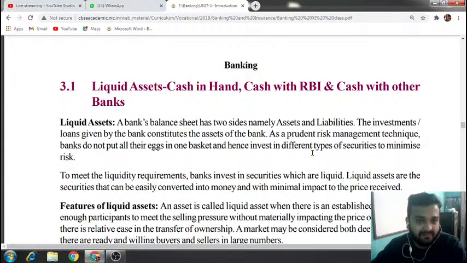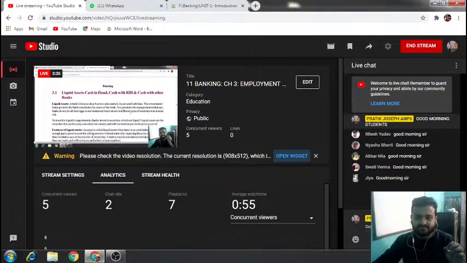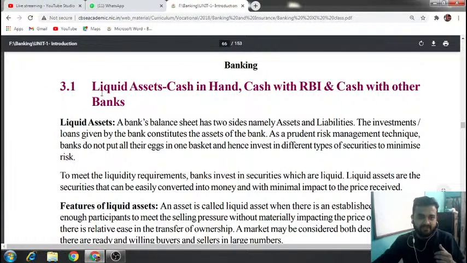That is cash in hand, cash with RBI and cash with other banks. First of all, what do you mean by the word liquid? Liquid assets means, for example, if you are having 10 rupees in your pocket, just please listen. I hope you all are there. Yeah, good morning everyone. Let me tell you what you mean by the word liquid asset.